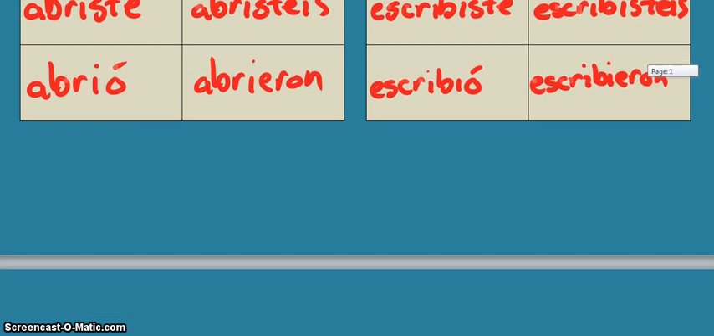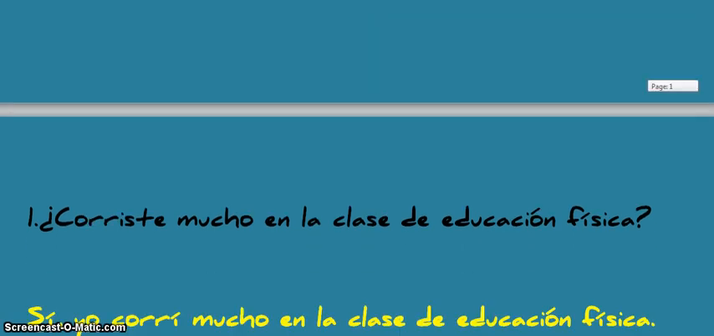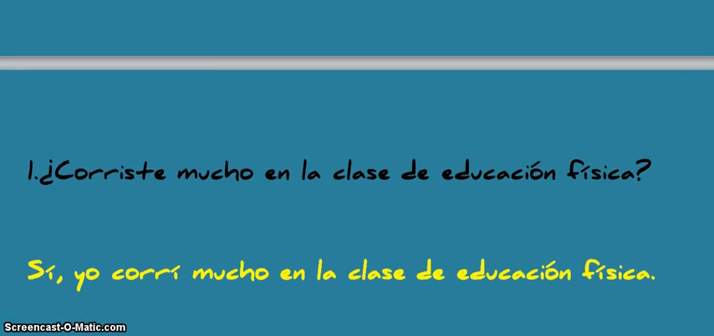Okay, moving on down. I have a question here for you. ¿Corriste mucho en la clase de educación física? Right, take some time to think about the response for this question. Because there are no interrogative words, no question words, you know that this is a yes or no question, which would merit a yes or no response. Okay, the response you could have similar to this one. Sí, yo corrí mucho en la clase de educación física. Or no, no corrí mucho en la clase de educación física.